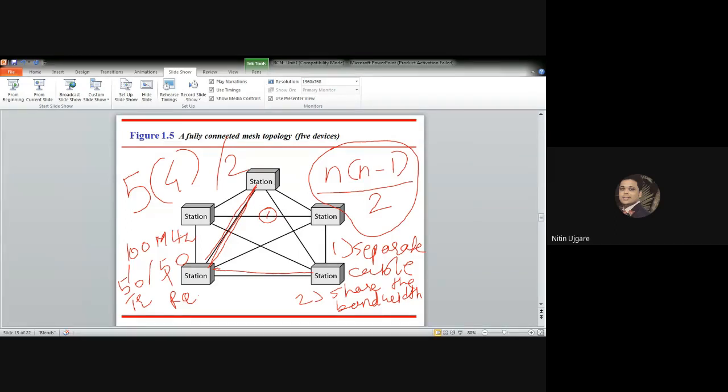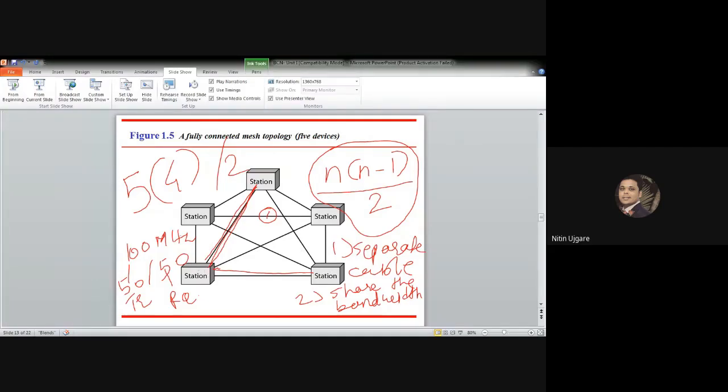The second advantage is that a mesh topology is robust. For example, if one link becomes unusable, it does not affect the entire network system. For example, if the link between this station and this station fails, the failure does not affect the other links in the network.